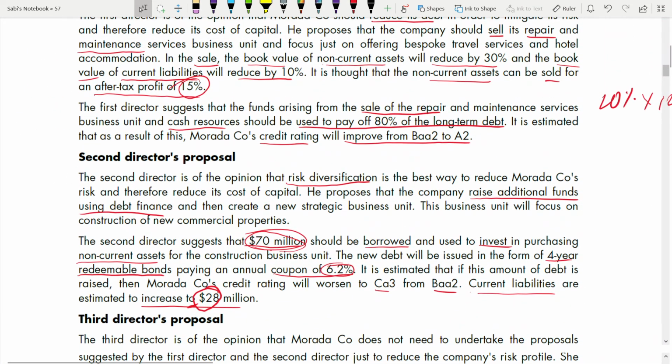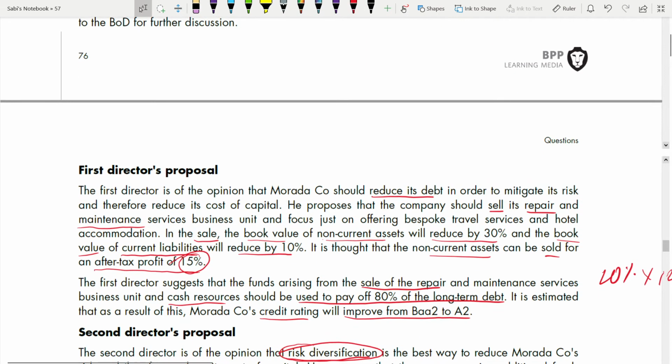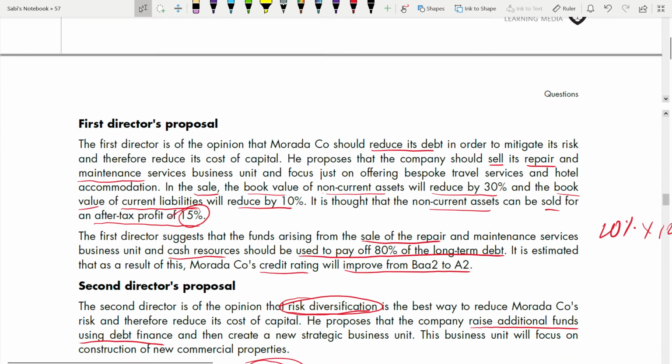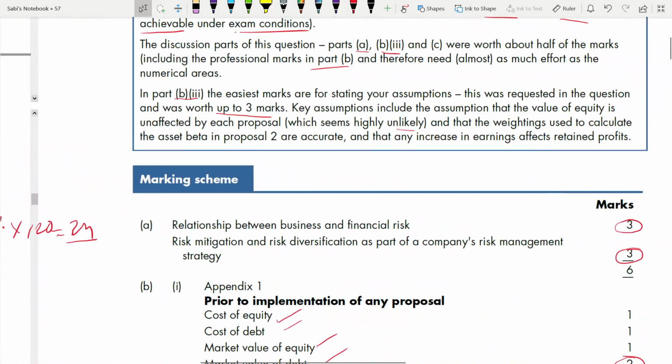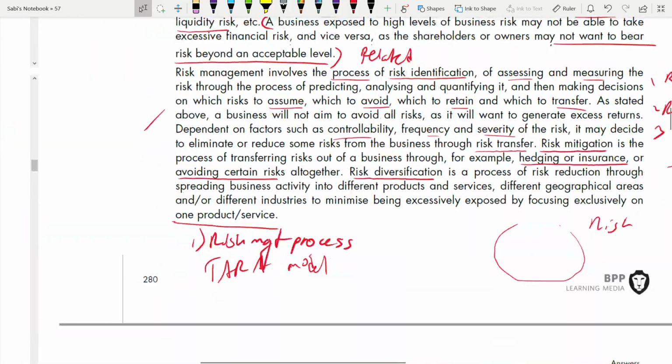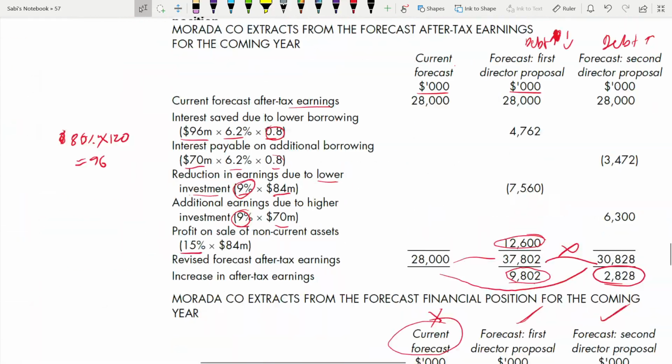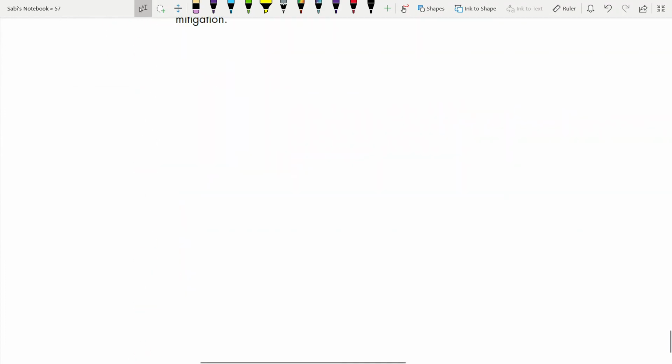Here, I have underlined also risk diversification. And here, the first directive is more like risk mitigation. Risk management is more than the two, mitigation and diversification. That's what you are proving here.